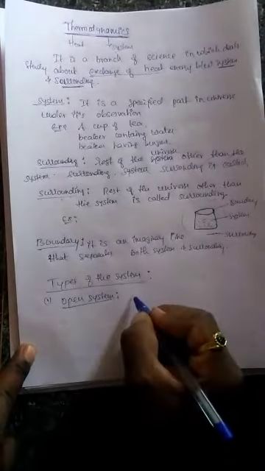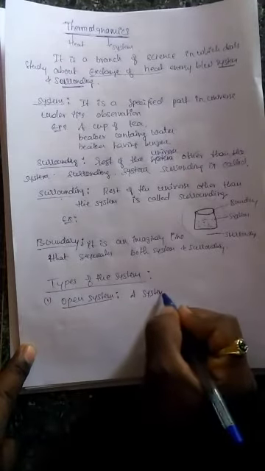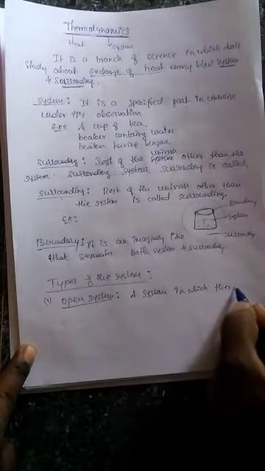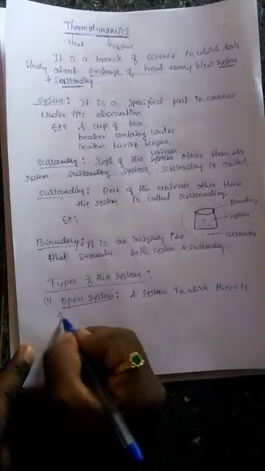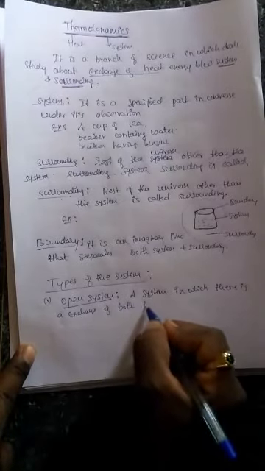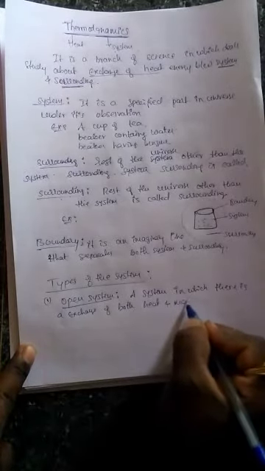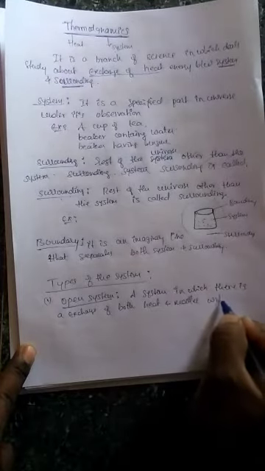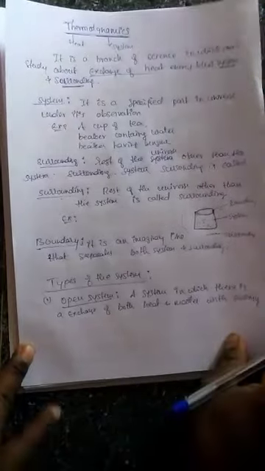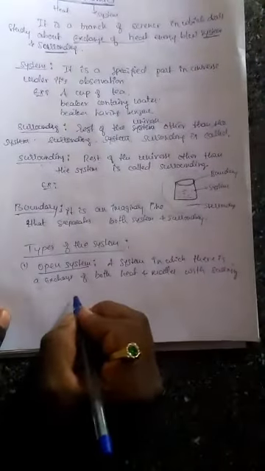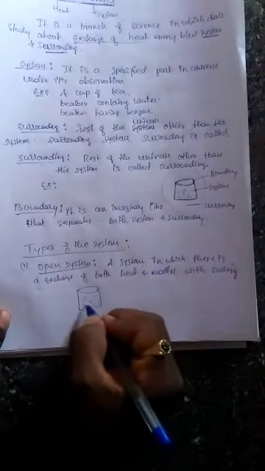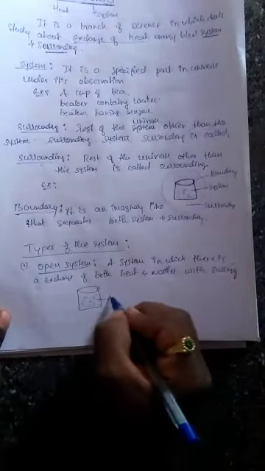Open system is a system in which there is exchange of both heat and matter with the surrounding. For example, observe here we are taking a beaker containing hot water.